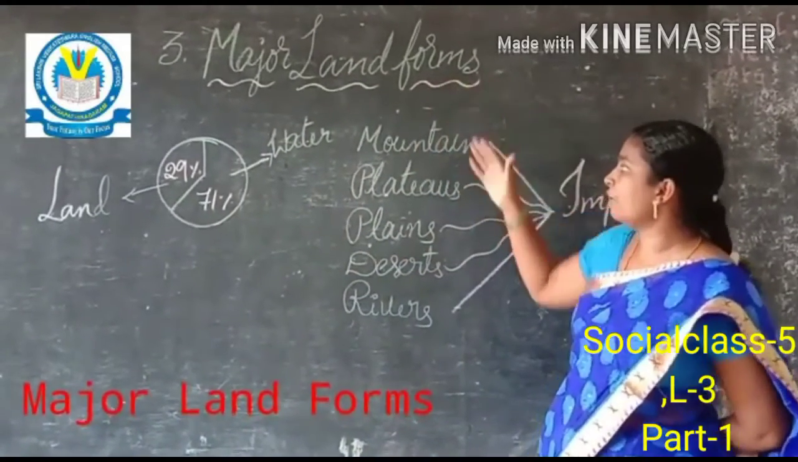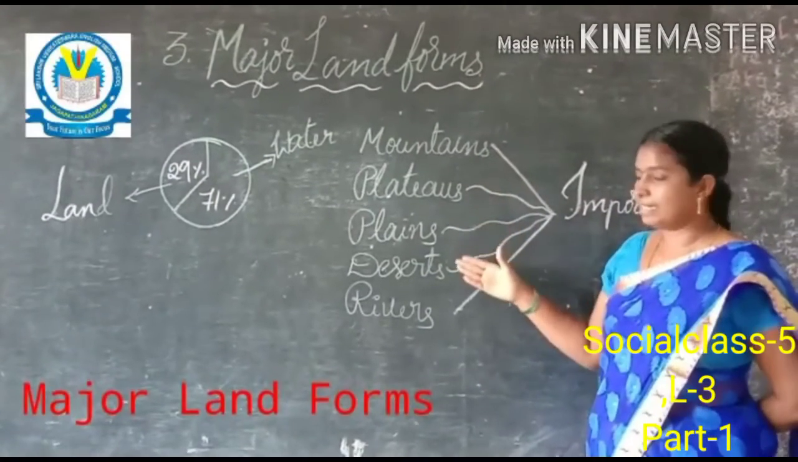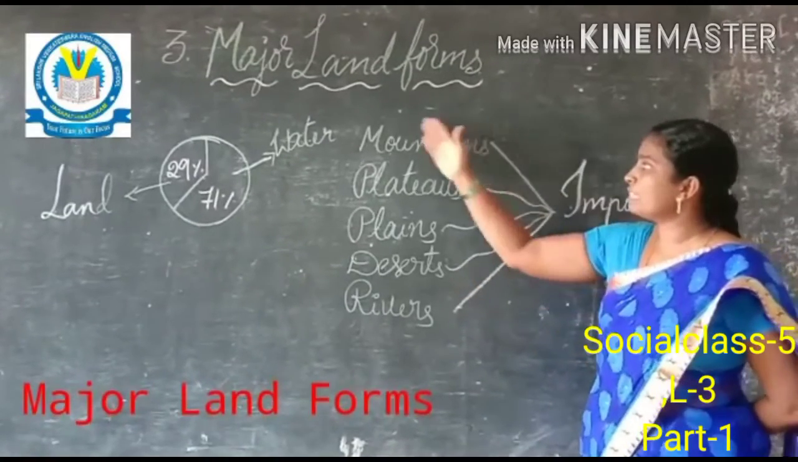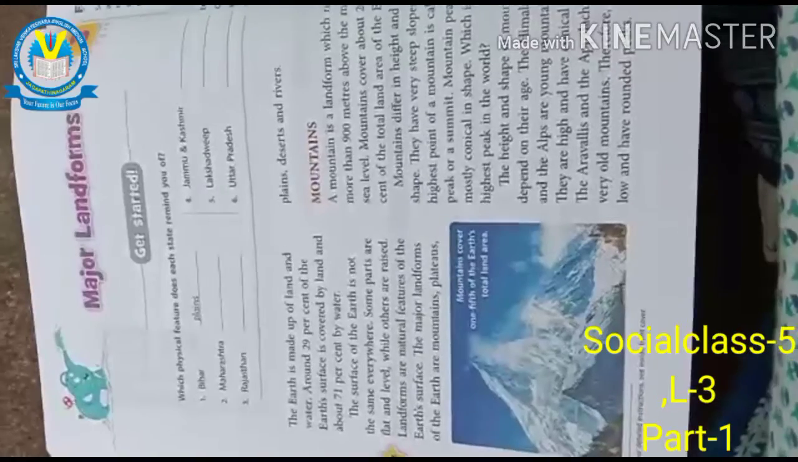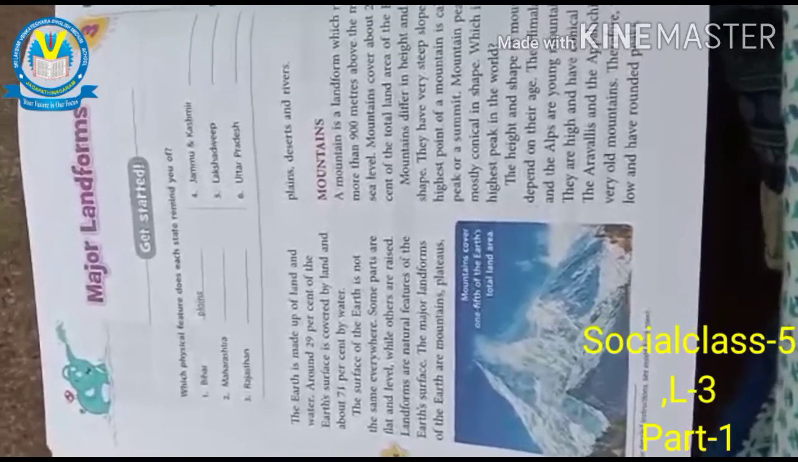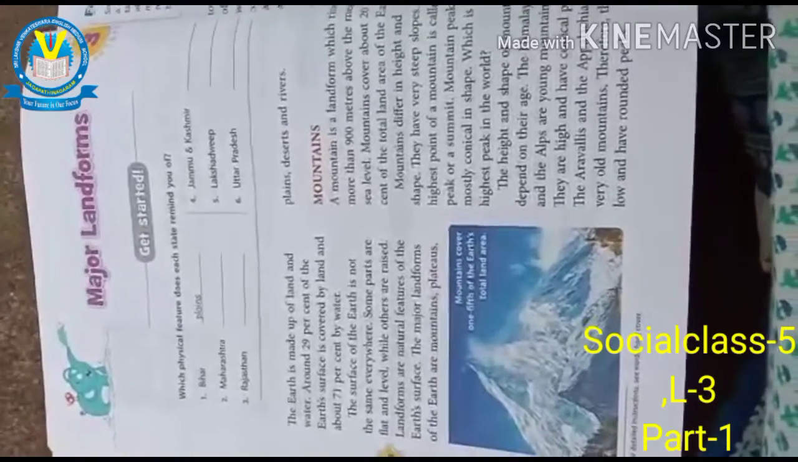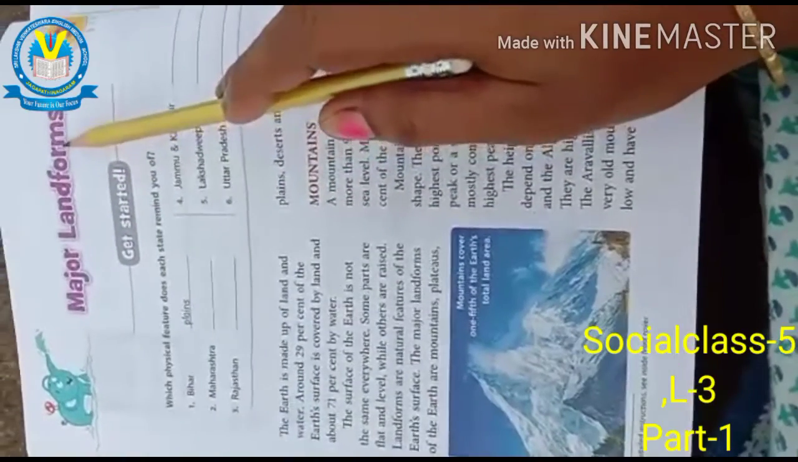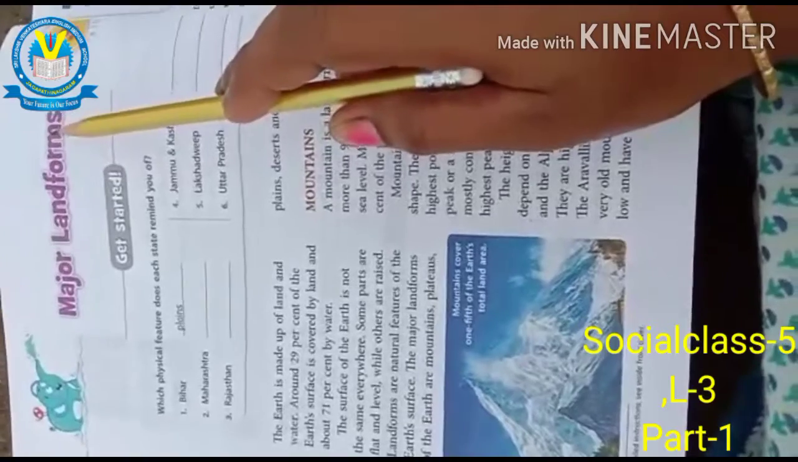What are the important landforms? Mountains, plateaus, plains, deserts, rivers. We can know about the importance of all these landforms one by one now. Hi children, we will learn about the major landforms. What is major and what are landforms? Major means important, and landform means a different type of feature like mountains, plateaus, deserts, all this. So we can briefly know about this.